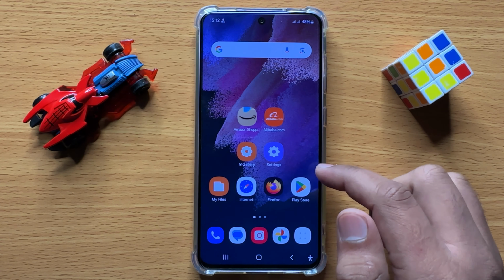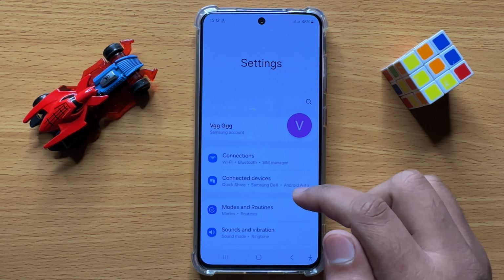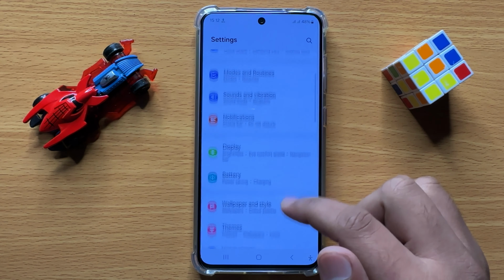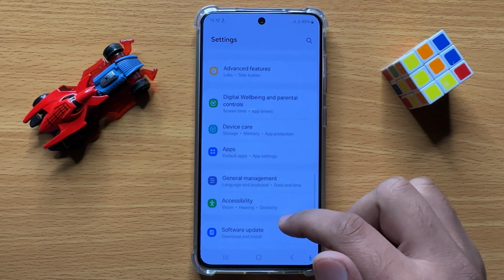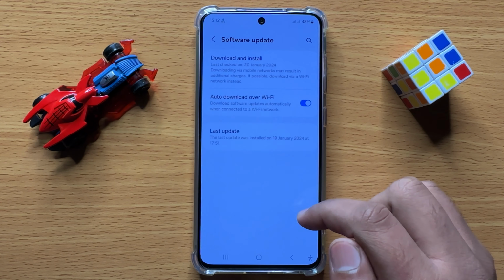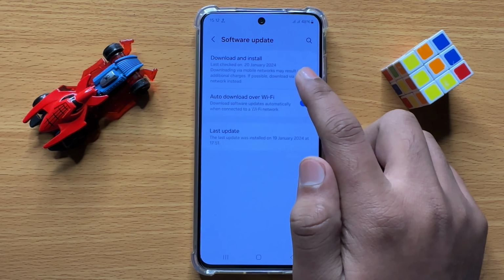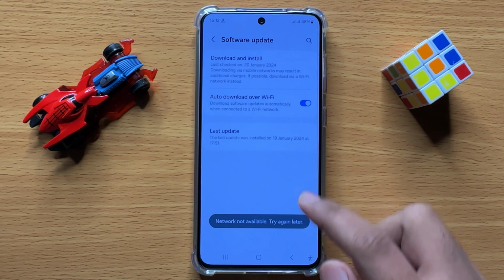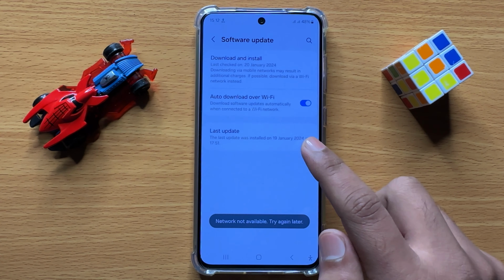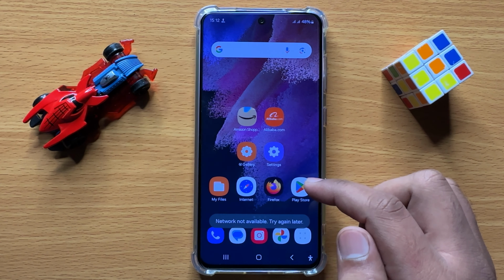So first of all, open settings. Now in settings, scroll down and here click on software update, and after clicking on software update, click on download and install to update your mobile software to the latest version. And after updating your mobile software, your problem will be fixed.